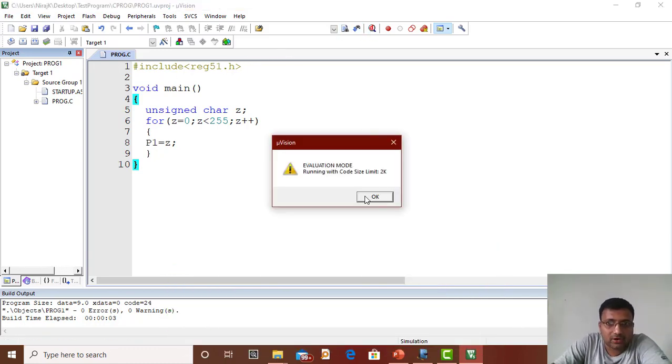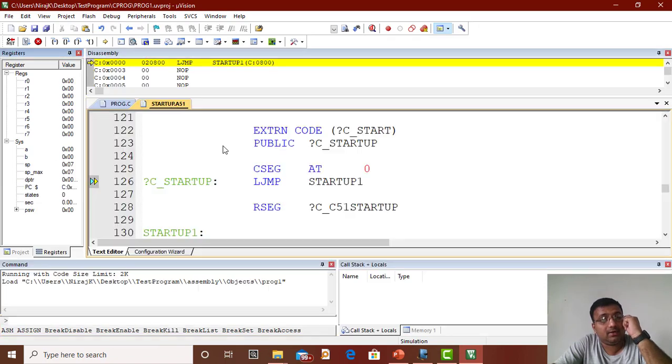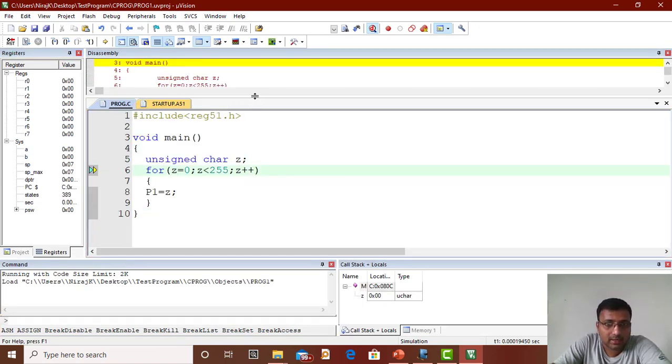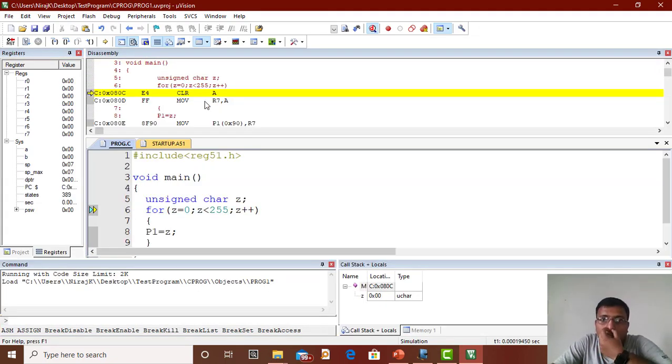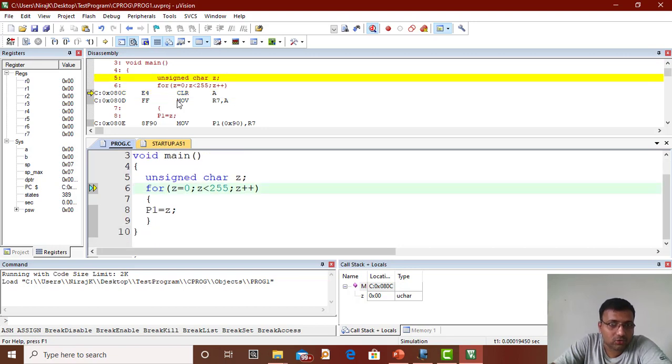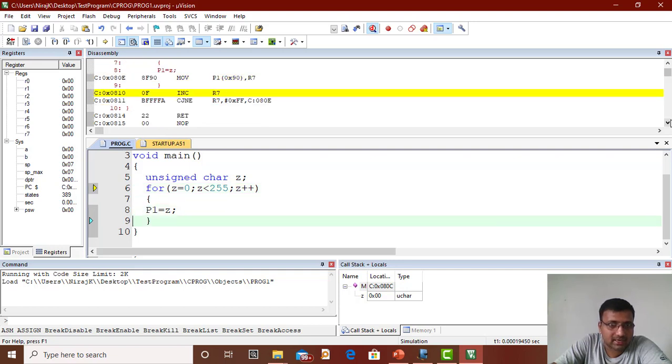Once you click on debug, it will also generate disassembly code. Here you will get a disassembly mode, like it's going to convert your code into assembly level language. So clr A, mov A, R7, so it takes the counter into R7 and then starts executing the counter. Okay, so it converted djnz as well, and cjne, compare and jump if not equal, and all.